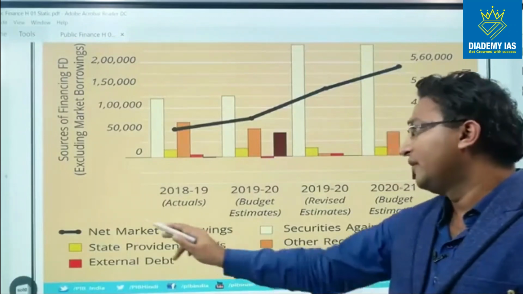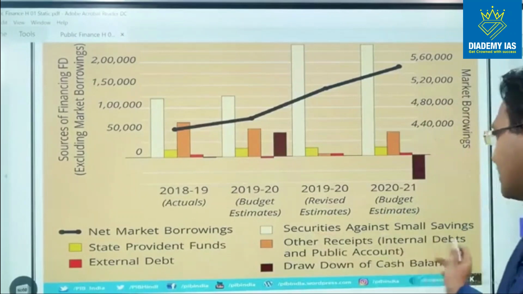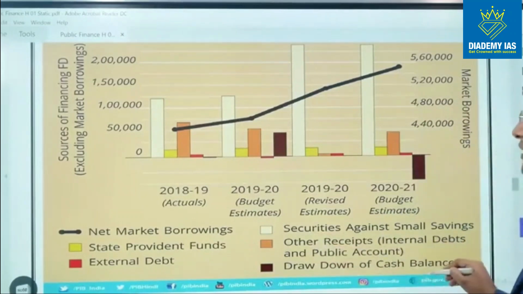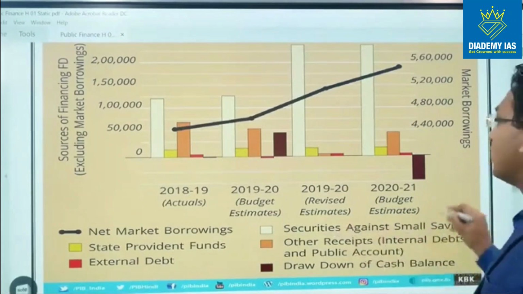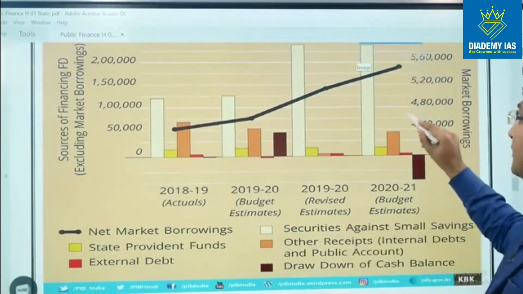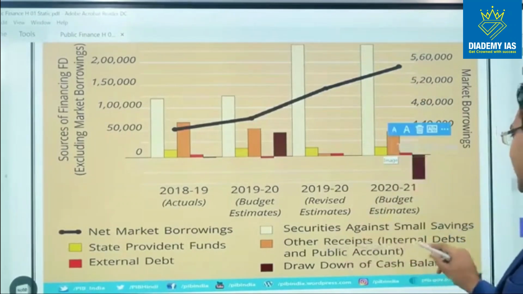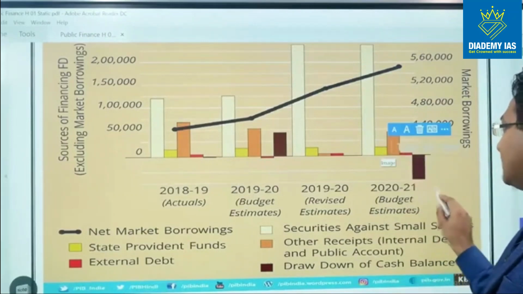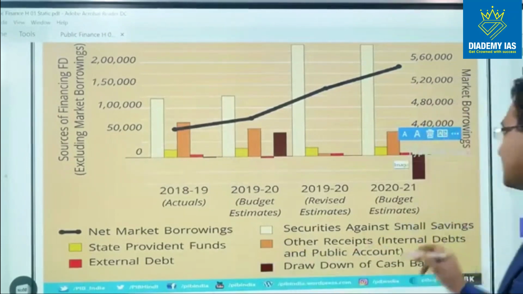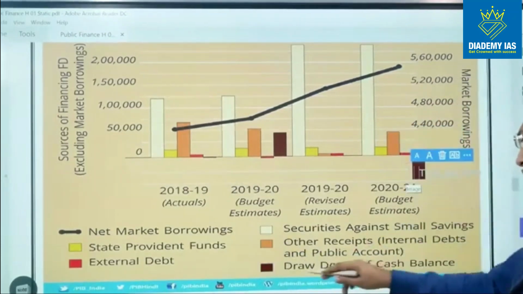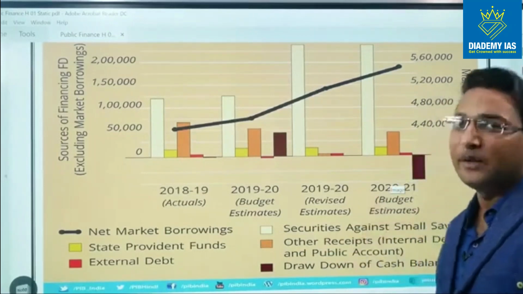We have net market borrowing, state provident fund, external debt, securities against small savings, other receipts, and drawdown of cash balance, and out of this the maximum amount is raised from securities against small savings. So you can see this line, and then the second highest is from other receipts, internal debts and public accounts, right? And this yellow indicates state provident funds and red indicates the external debt, and this is negative. So this is basically the drawdown of cash balance. That means we have actually not withdrawn, rather we have deposited the money with the RBI, right?